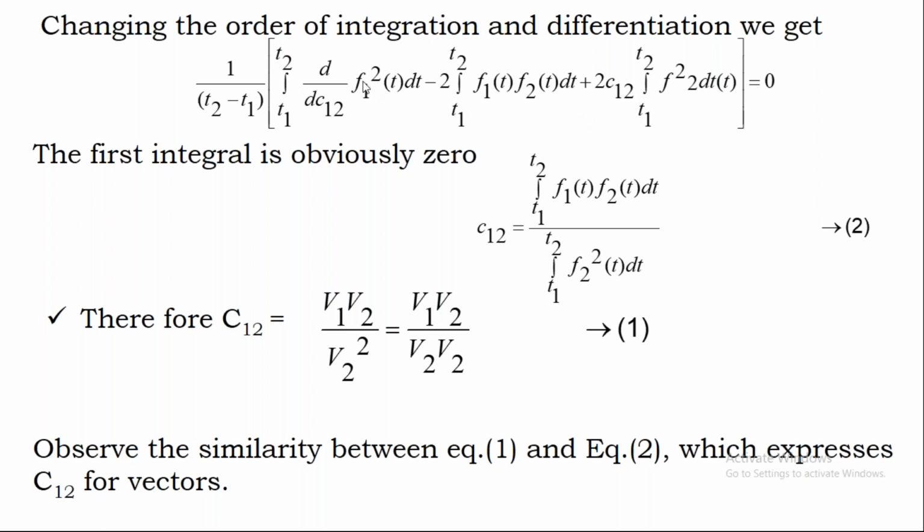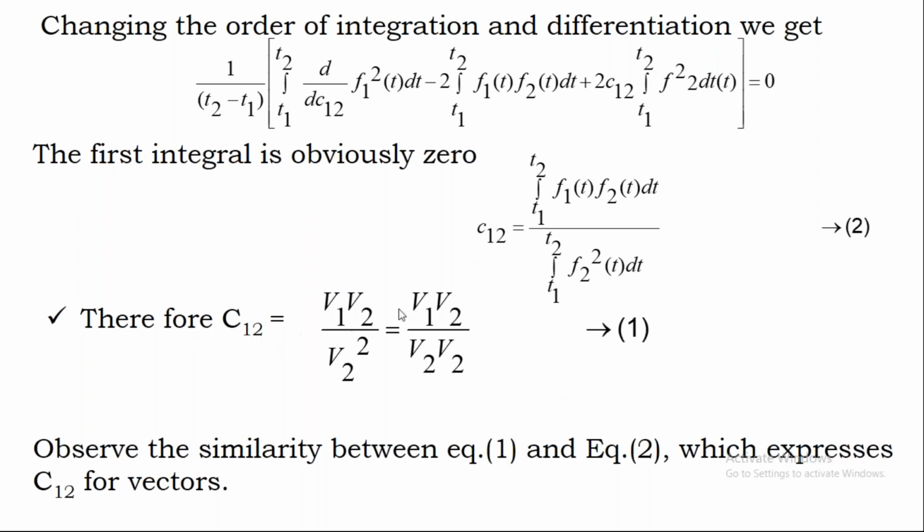Whereas the first term, since you are differentiating the function while integrating over the limits for this F1(t), you will get some constant. If you differentiate a constant, you will get 0. So this part of the integration becomes 0. Hence, the second and third terms will exist, and from that you are going to get the relation for the component.